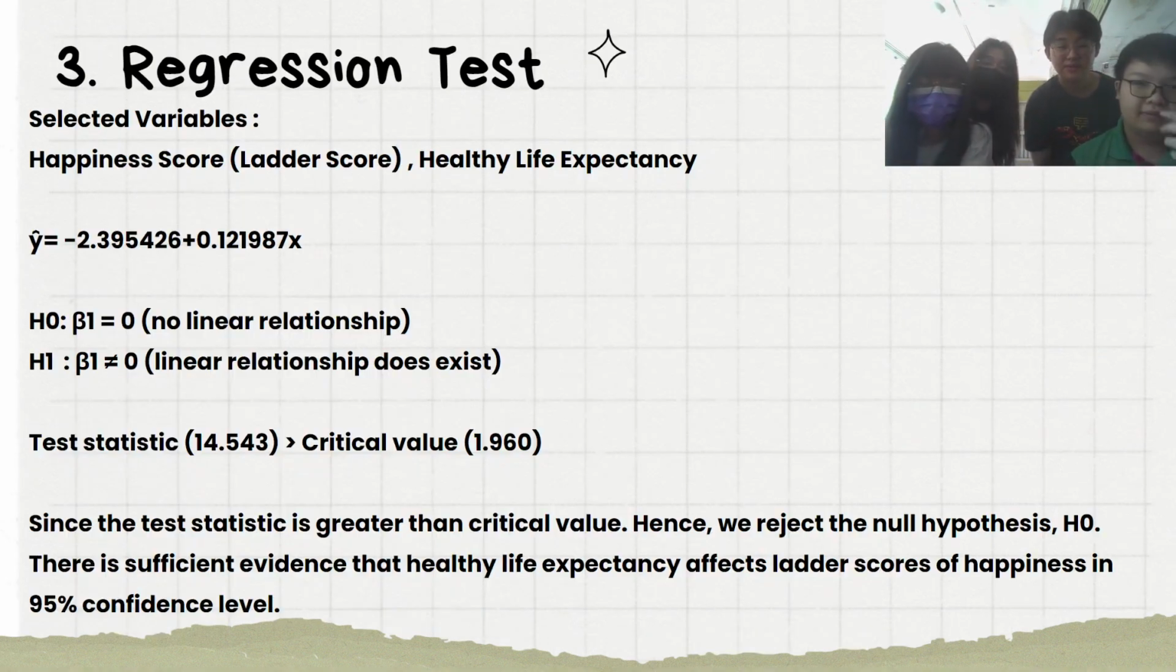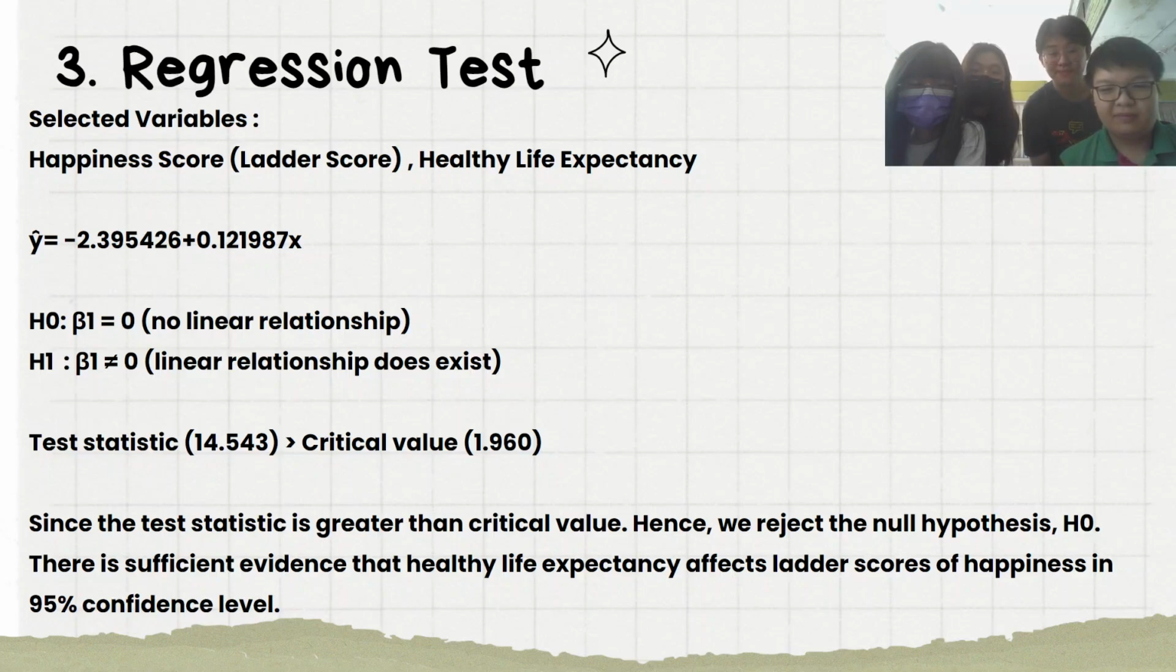The next one is the regression test. The selected variables are happiness score and healthy life expectancy. Since the test statistic is greater than the critical value, we reject the null hypothesis. There is sufficient evidence that healthy life expectancy affects the ladder score of happiness at the 95% confidence level.